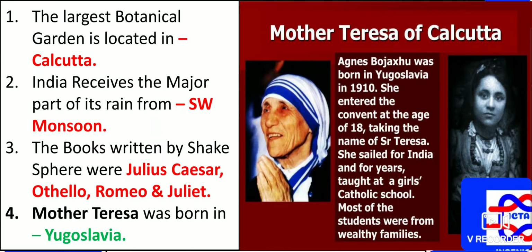Next, India receives the major part of its rain from the southwest monsoon. Please remember, guys, we receive the major rain from this southwest monsoon only. The books written by Shakespeare were Julius Caesar, Othello and Romeo and Juliet. These are the books written by William Shakespeare.